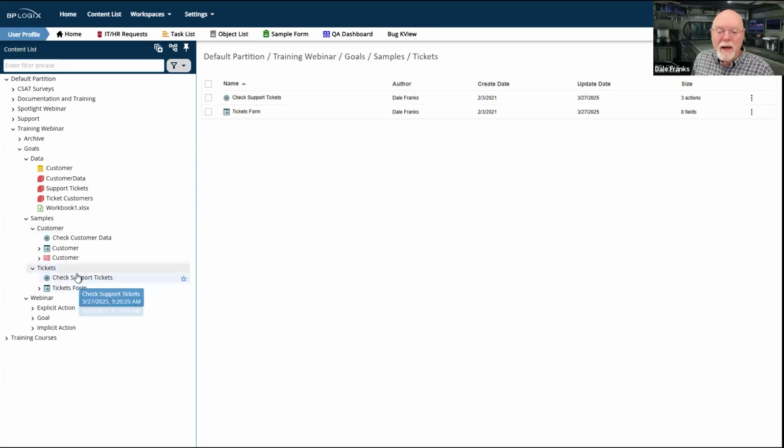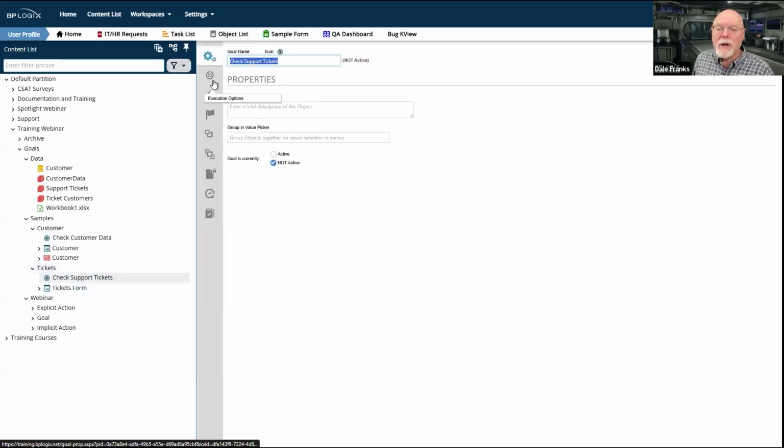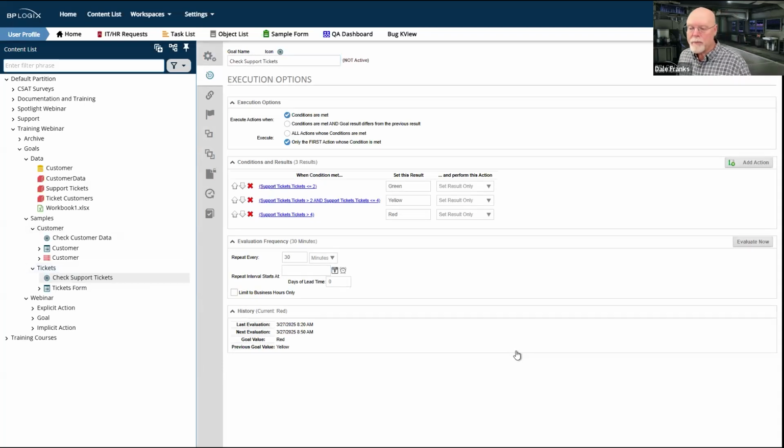Now, implicitly, I'm doing something else. So let's take a look at this goal. All I'm doing with this goal is setting a result. There are no actions being taken. This is an implicit goal. It only does result setting, and it doesn't invoke any processes. However, based on the value of this goal, I can see different things, or I can make a process work differently inside Process Director.